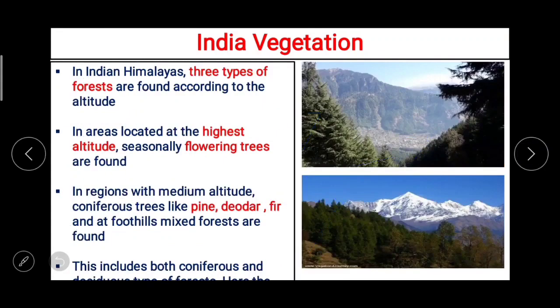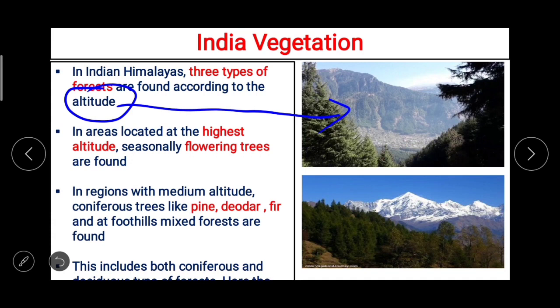Next thing, in Indian Himalayas, 3 types of forests are found according to the altitude, because we are talking here about the Himalaya. Altitude changes as we go from bottom to top, as the height increases.